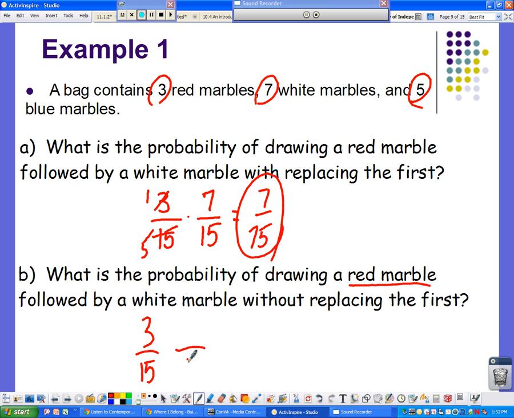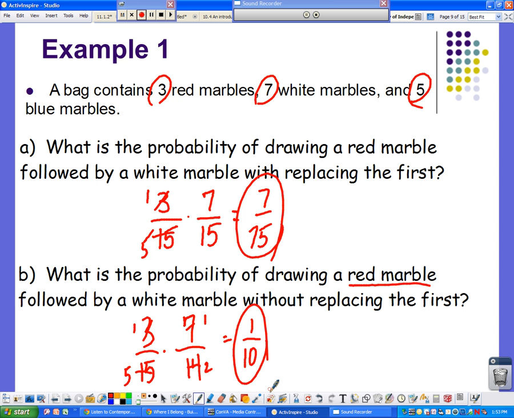We have 14 marbles left in the jar. We have 7, so this time it's 7 out of 14, because we left that first marble out. Okay, we can do some canceling, and we find out that that drastically changes our probability if we don't put that first one back in the bag, and we get 1/10.